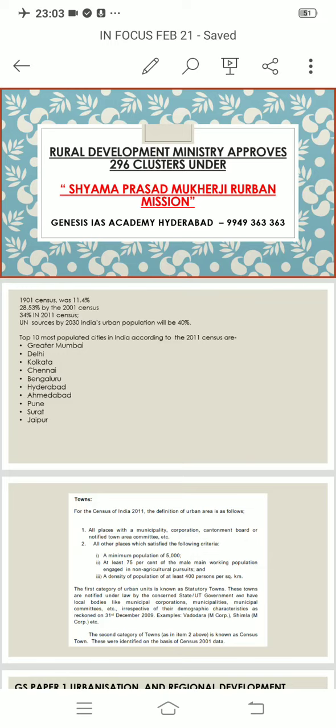The next, you also have class 1 towns and class 2 towns based on the size of the population existing in the region. You also have terms such as urban agglomeration and outgrowths. So it's better for you to have an idea of these so that it will help you in the prelims and also to write a good answer.